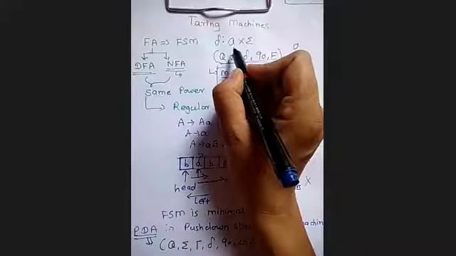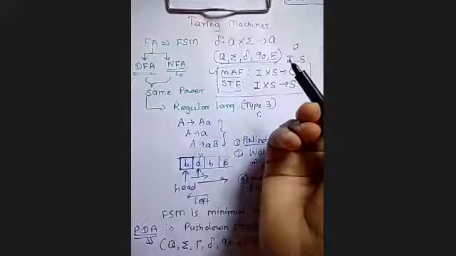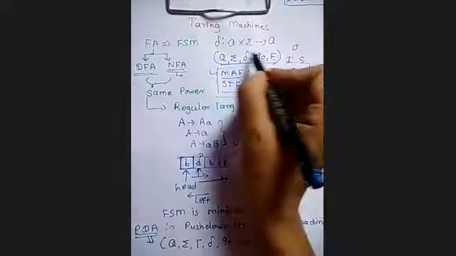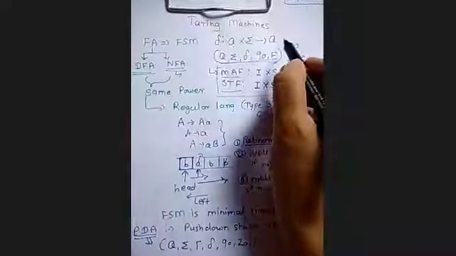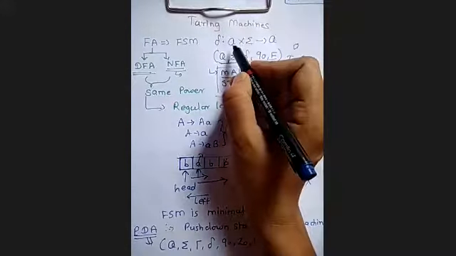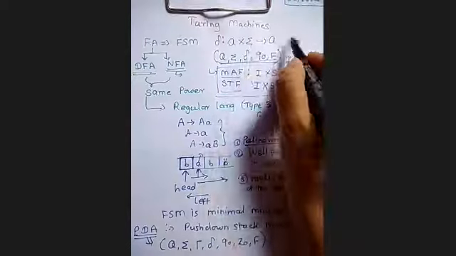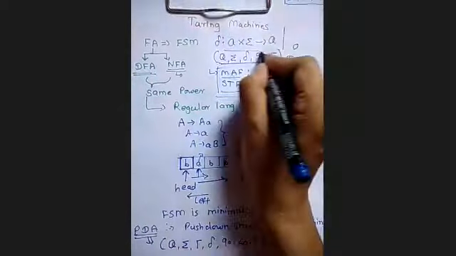It is a finite set of states into finite input alphabet. No. Given the what? This is your finite set of states. This is your input alphabet. And it determines the next state. It is so simple now. This is in case of DFA. In case of NFA, what we have seen? Q, that is state, and the input symbol here. This is in case of DFA.